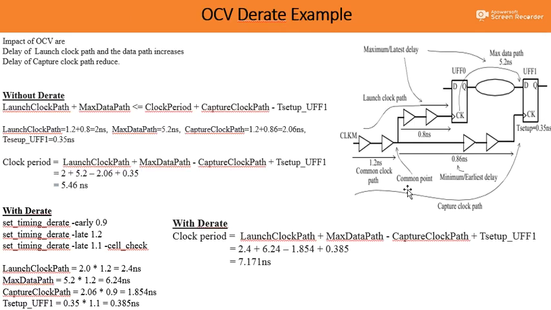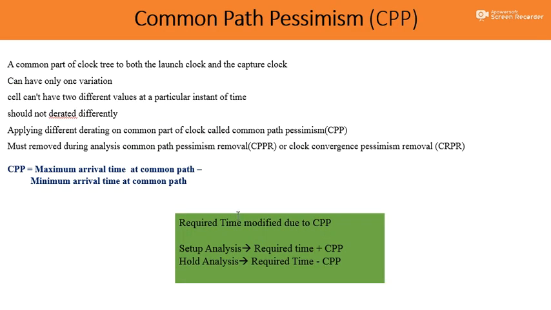So let's look back to my earlier slide. If I take the launch path, the maximum delay factor was 1.2, so the maximum delay was 1.2 into 1.2, that is 1.44. Minimum is 1.2 into 0.9, so that is 1.08. So the CPP will become 1.44 minus 1.08. Now what is the effect of the CPP? The effect is that the required time of the flip flop is going to be modified. In the setup analysis, CPP is added to the required time. In the hold analysis, CPP is to be subtracted from the required time.